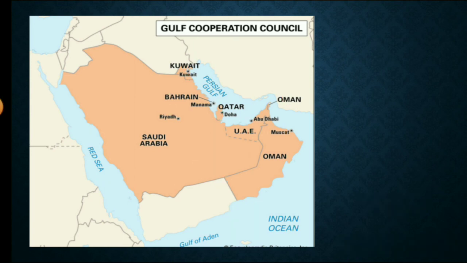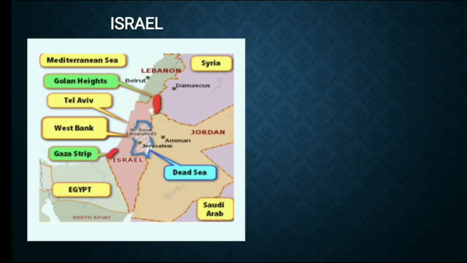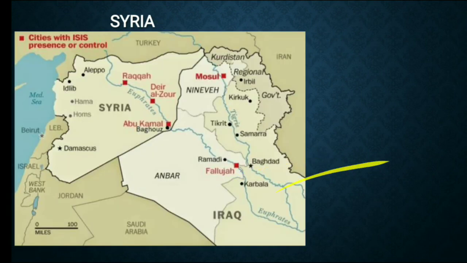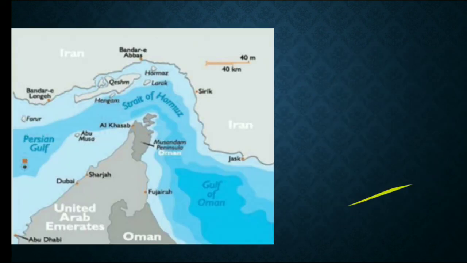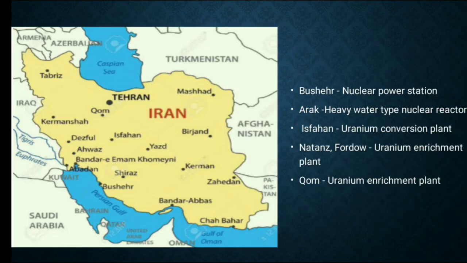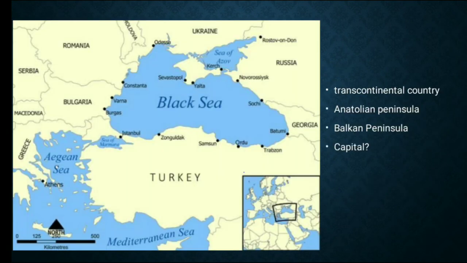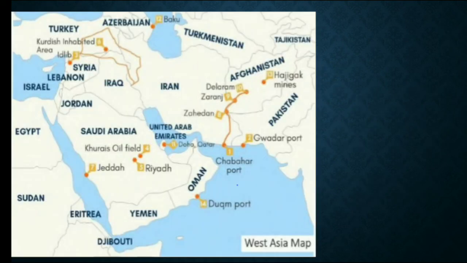So I hope we have covered most of the regions in West Asia. So as far as these important cities and places are concerned, almost all places are covered in this video, and make the best use of this, and please note down and make further short notes out of this so that it will be easy for revision. Thank you.